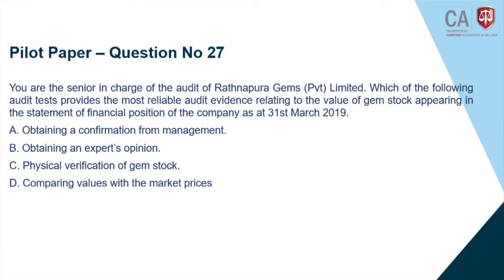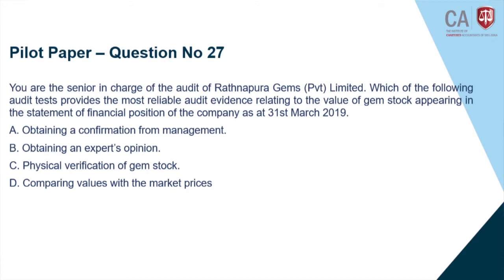Then part D, comparing the values with the market prices. So that can be done. Yes, you can go to the gem stock market or some foreign market and compare those prices. But now you have answers B and D, both can be correct. What is the most reliable audit evidence?